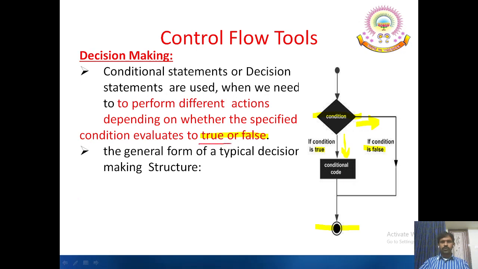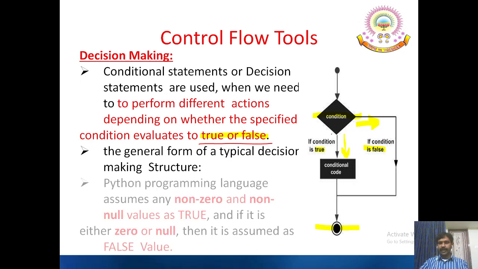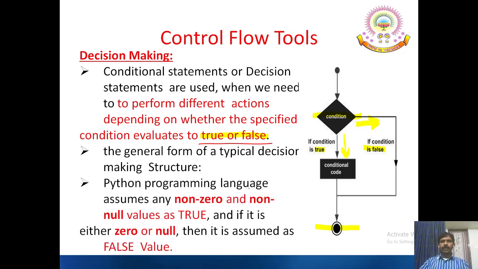So here based on true or false cases, the value of the variable, the cases are selected. Python programming language assumes any non-zero and non-null values as true, and if it is either 0 or null, then it is assumed as false value, similar to C programming.